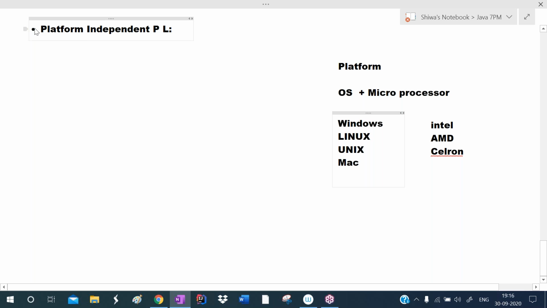Now see what platform independency is. To understand this, I will explain the execution process of a C program and a Java program. Pay attention and listen carefully here. For example, I am writing a C program here. I'm storing it in one particular file. I am giving the file name as hello, hello.c. This is the C file.